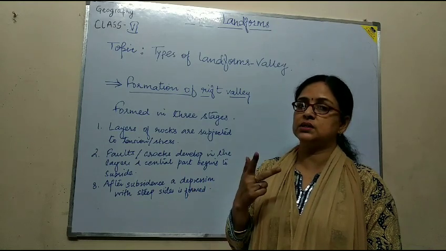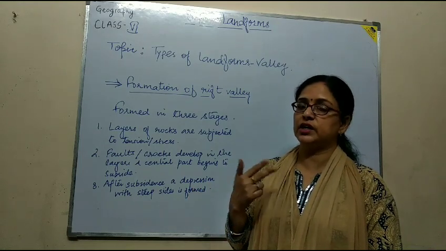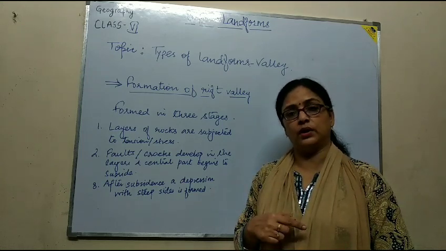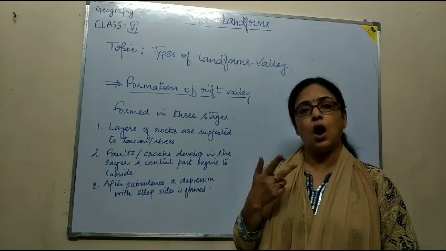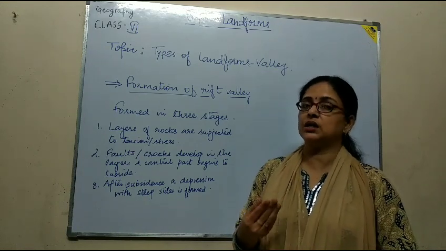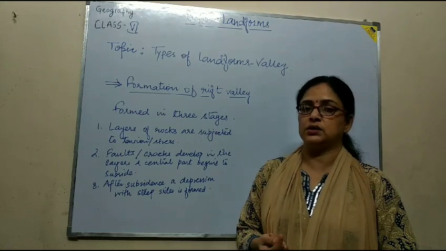Three types of mountains were explained: fold mountain, block mountain and volcanic mountain. There I also explained how block mountains are formed. So rift valleys are the result of block mountains.